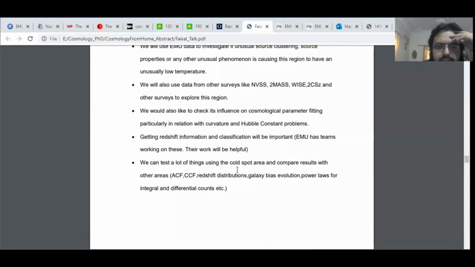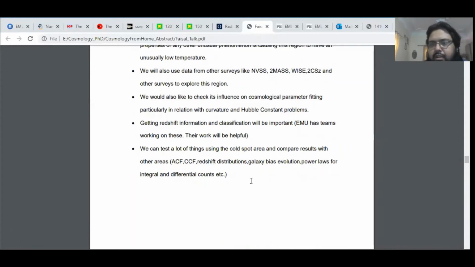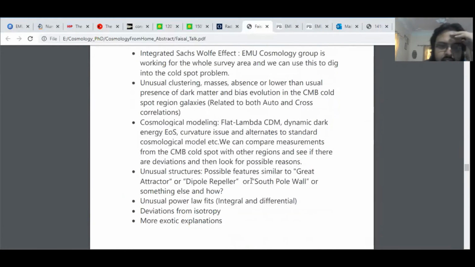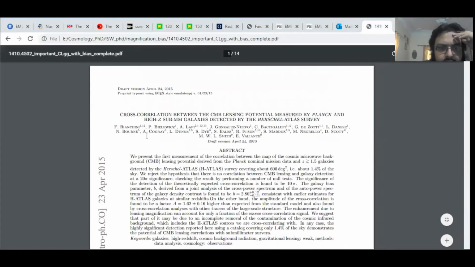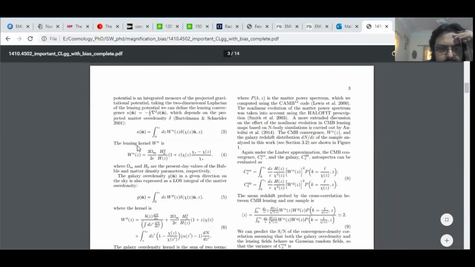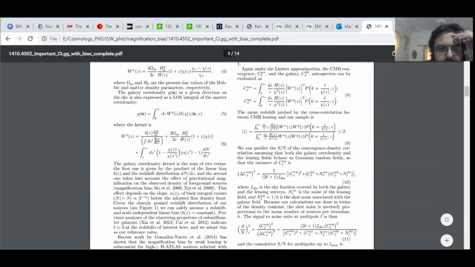We can test a lot of things, like using the cold spot area compared with other areas: ACF, autocorrelation function, cross correlation, redshift distribution, galaxy bias evolution, power law for different source counts. If we are measuring things like magnification bias, for which you can see the Bianchini 2015 paper, the galaxy window function is affected by magnification bias if we have the slope alpha deviating from 1 significantly.